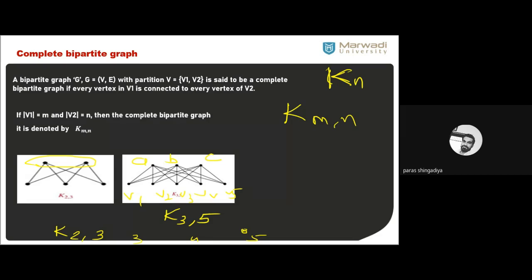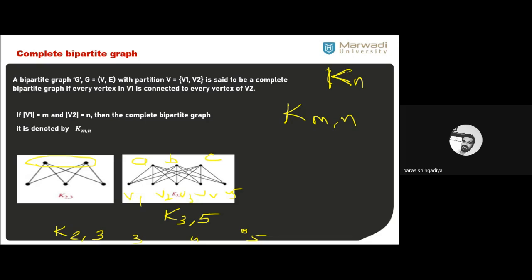Clear? In the K2,3 graph, the degree of each vertex in the first partition is 3, and the degree of each vertex in the second partition is 2. In the K3,5, the degree of each vertex in the first partition is 5, and the degree of each vertex in the second partition is 3.